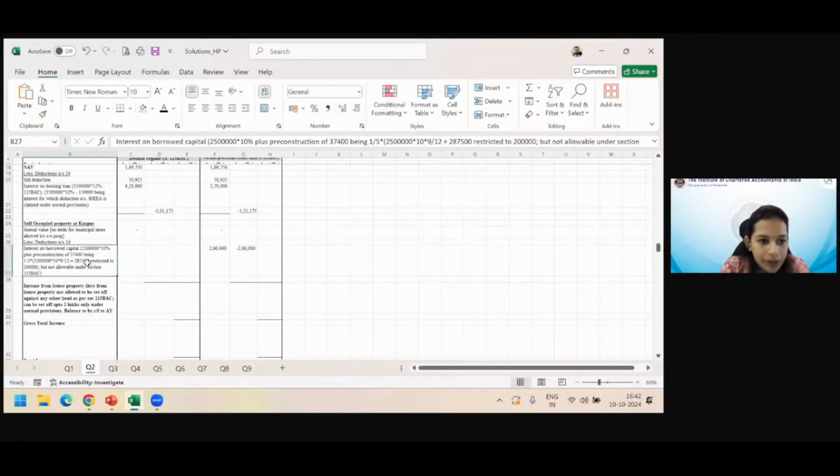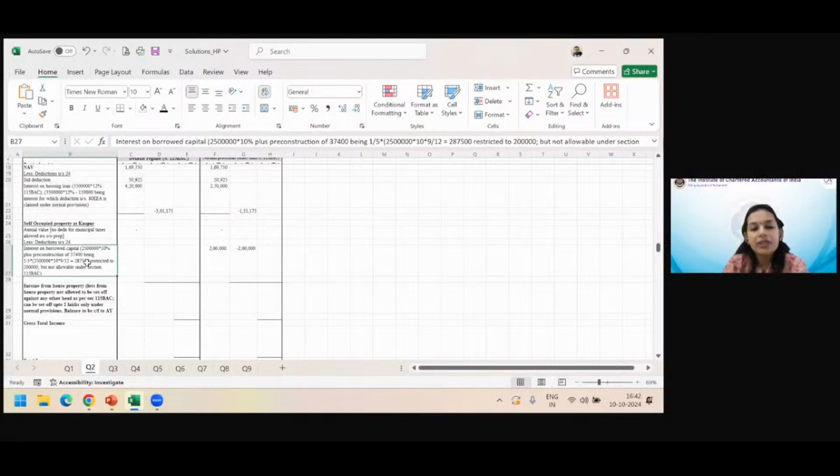Okay, here nobody told me that there is a pre-construction period involved and the property is complete within 5 years and it has not been 5 years since the completion of construction. If all these circumstances come together, then you will have to examine the treatment of pre-construction interest also. That means the property was complete within 5 years of taking the loan, and after completion 5 years have not lapsed.